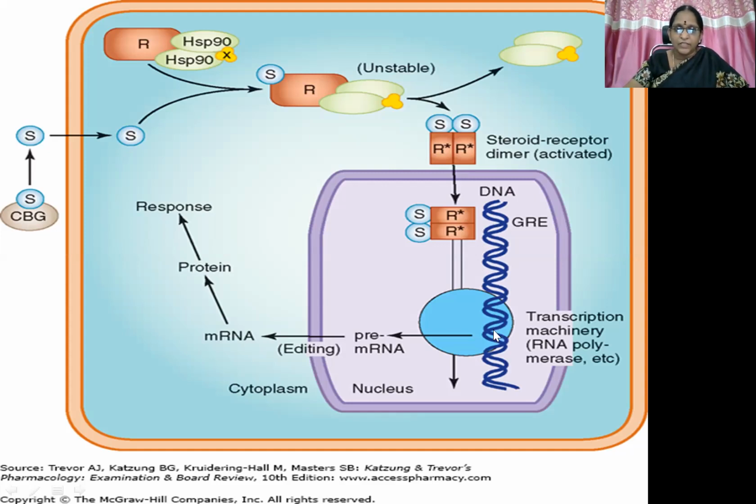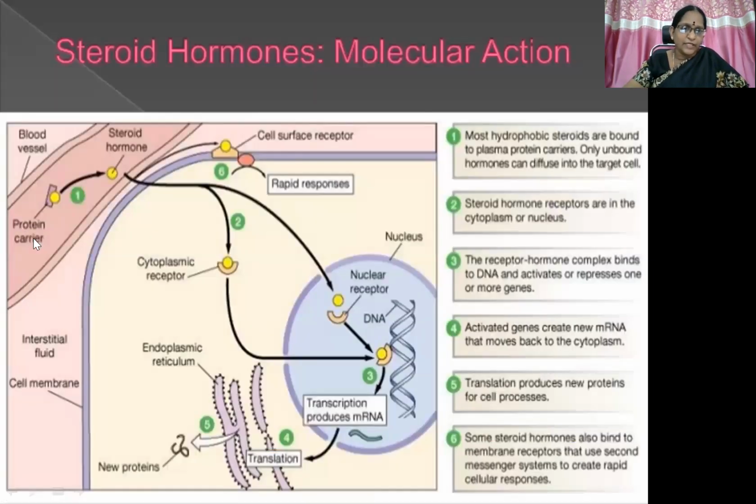are present along the DNA. So it will get combined. So then transcription of the RNA starts. So pre-mRNA is formed. Then it will come out of the nucleus, enter into the cytosol. And then this mRNA will initiate the protein synthesis, which can give rise to further response of the particular cell or target tissue. Okay.